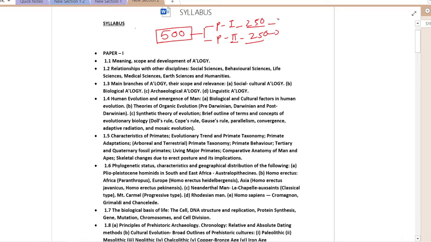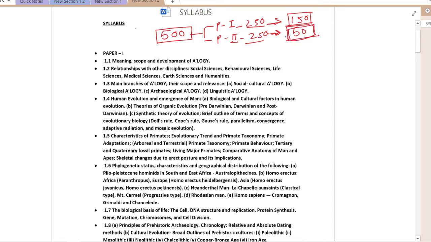It is often seen that paper 2 is not lengthy as compared to paper 1. Paper 1 is very lengthy, but students often give paper 1 a lot of importance as compared to paper 2. This should not happen. Our focus should be scoring more than 150 marks in both the papers.